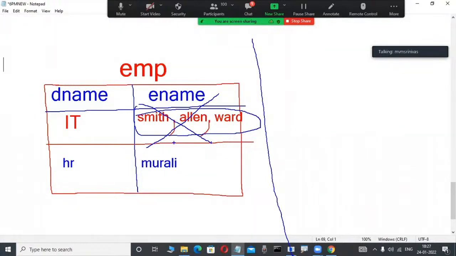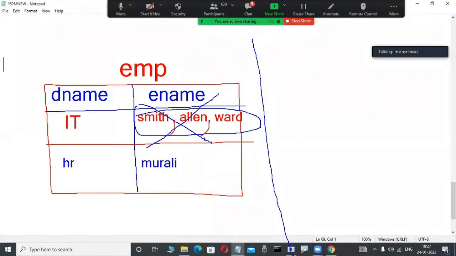Okay, fine. But suddenly you are attending an interview. The interviewer asks, do you have any idea why in each and every cell only one value is represented? Why are we unable to represent multiple values separated with a comma in a single cell in relational data model products, whether Oracle, SQL Server, or DB2? Anybody, an interviewer asking that? Nobody tells the reasons. The reason is there.